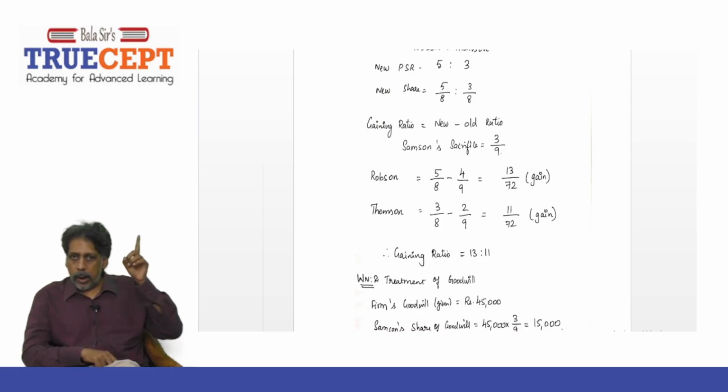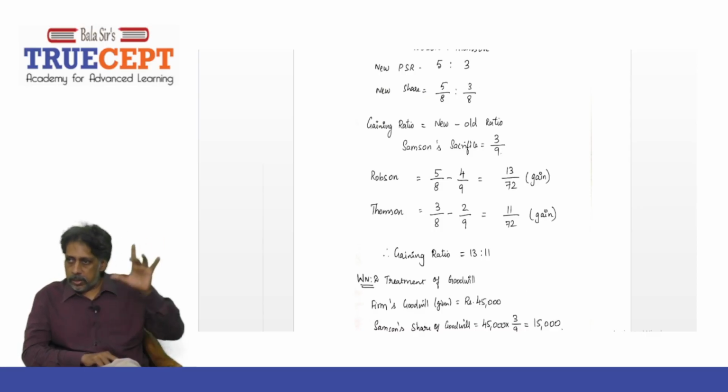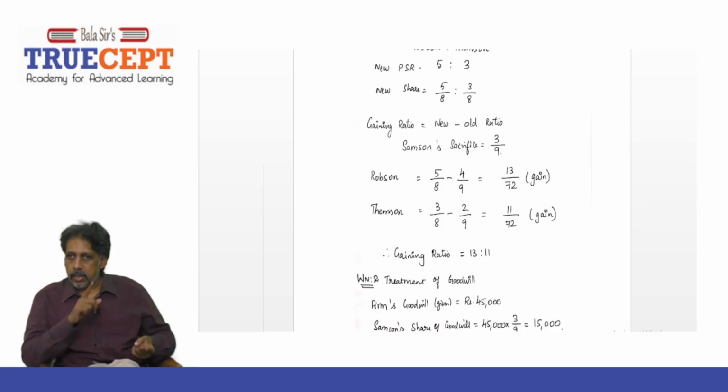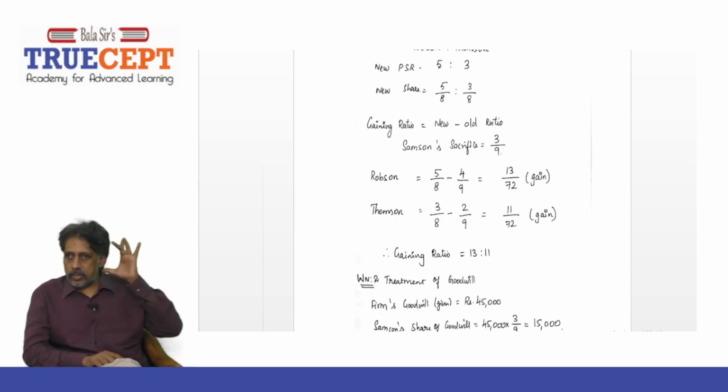And then for partner T, it is going to be 3 by 8 minus 2 by 9, and that will work out to 11 by 72. So therefore, just ignore the denominator. The ratio between them, 13 is to 11, is the gaining ratio. Okay, that is the first step.